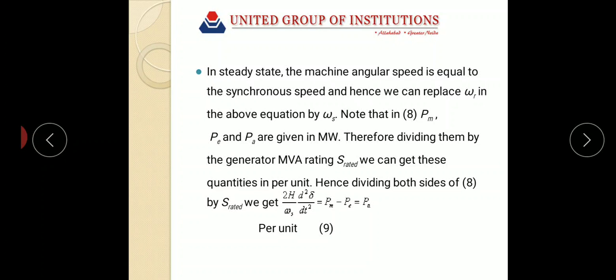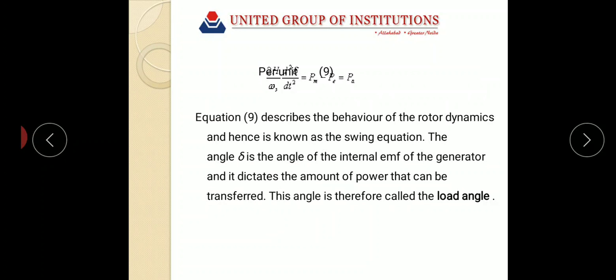So it is in per unit, because we divide by machine rating, so actual upon base comes in per unit. So this is equation number 9: 2H by omega s d square delta by dt square equal to Pa minus Pe, equal to Pa in per unit.